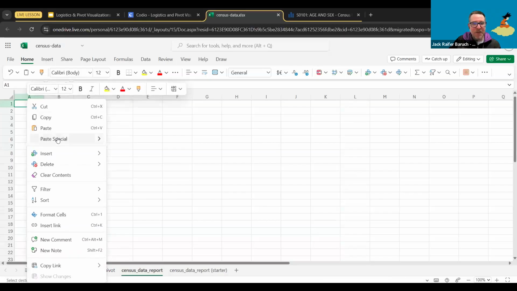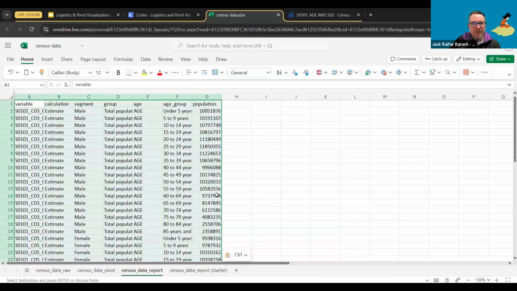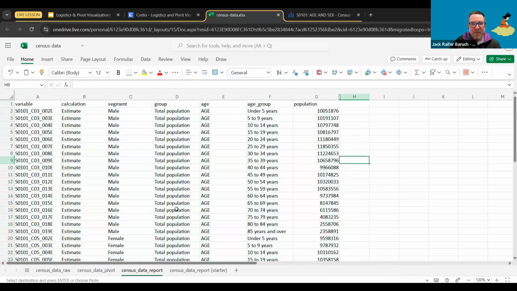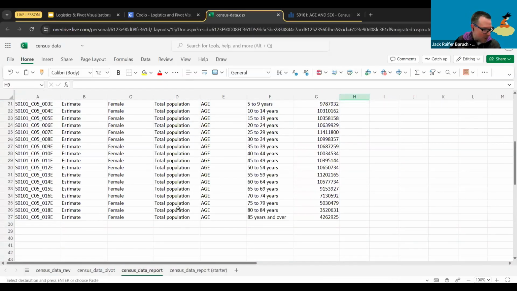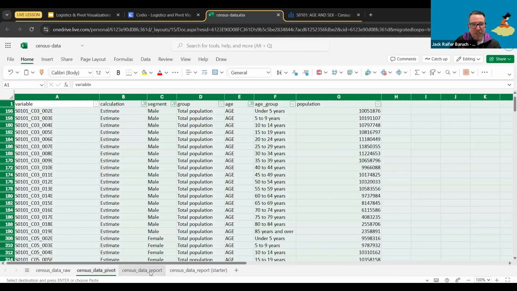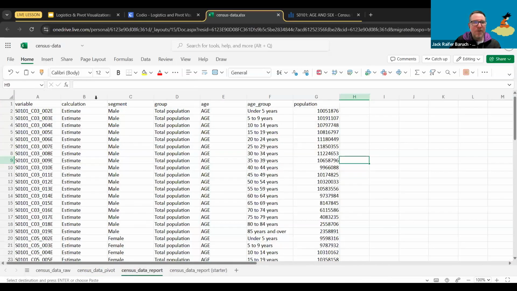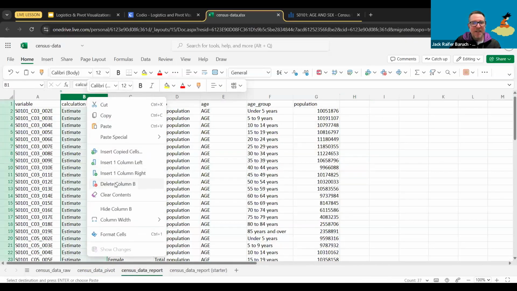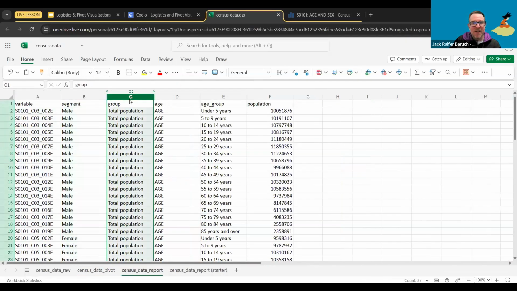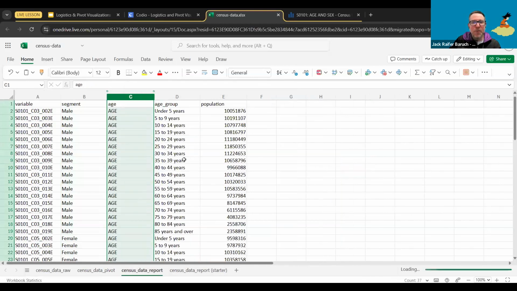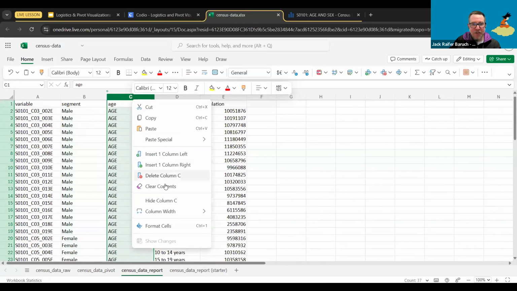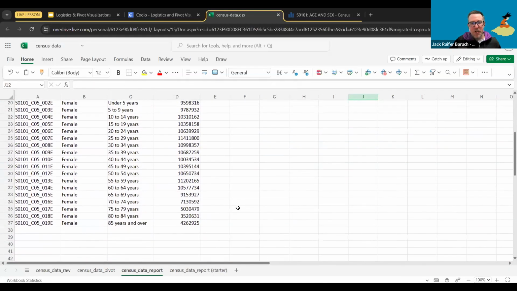And I'm going to just paste special, and I'm just going to paste the values. See that in this case, that gets rid of the filters. And now we only have the data that we want. Yes, copy to a new sheet. And now we can actually delete this one. Also group and age. And this is what you should be left with.